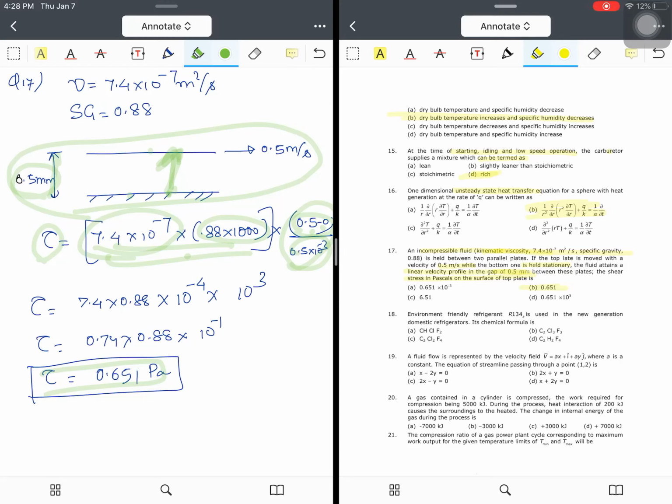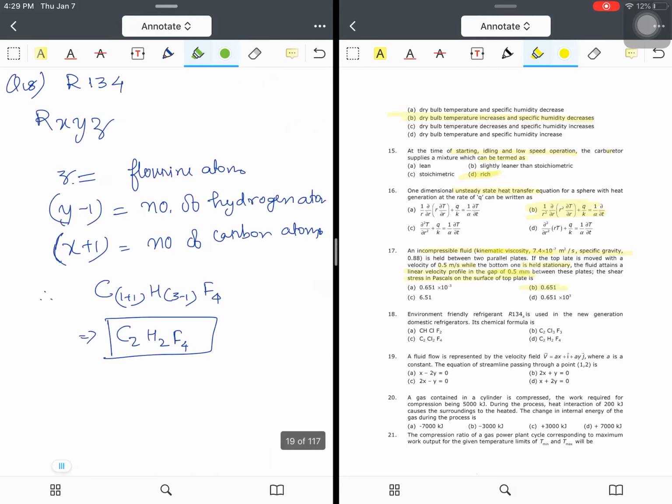So I would request you to solve the GATE questions keeping your calculator in your hand, so that you can match the correct answers and feel confident, because the GATE examination does not only check your concept but also your numerical abilities. So let us move on to question number 18.